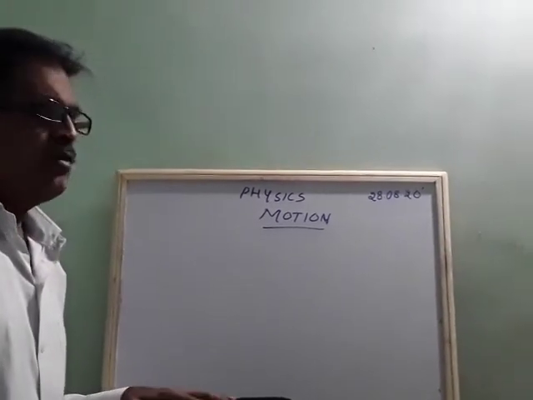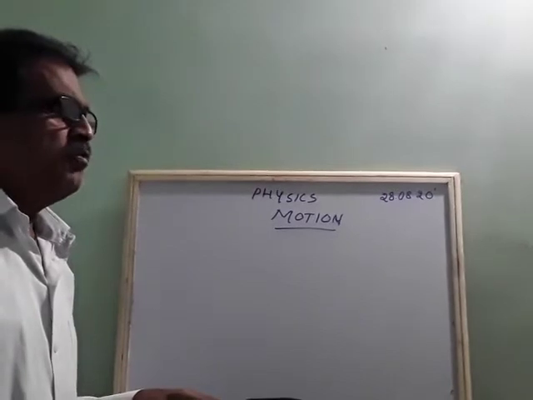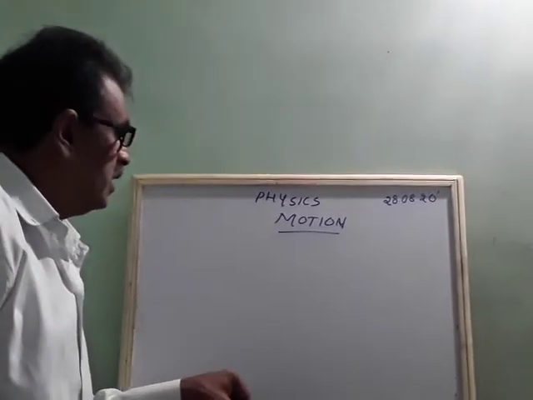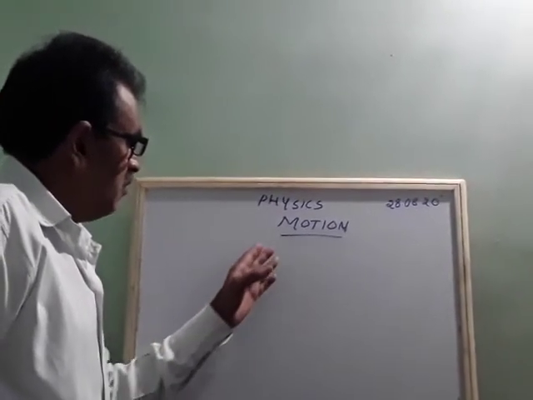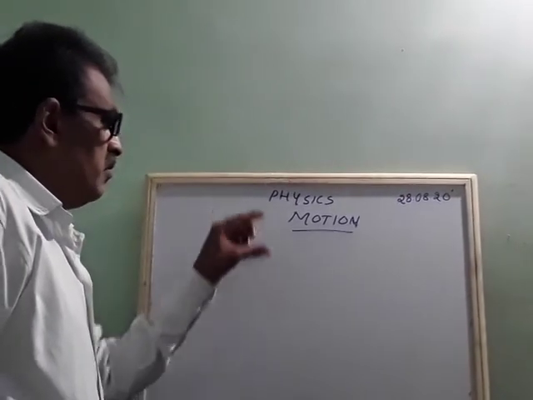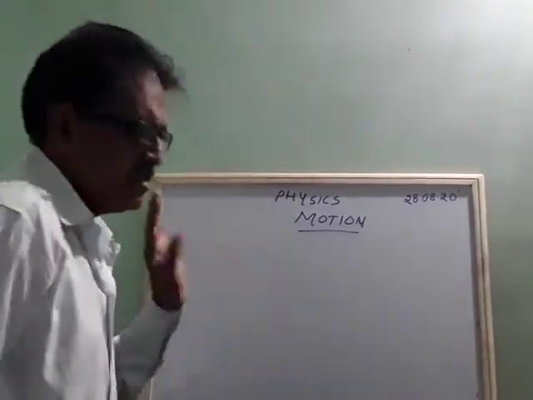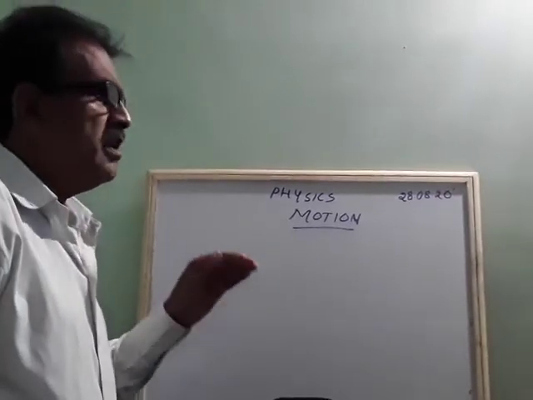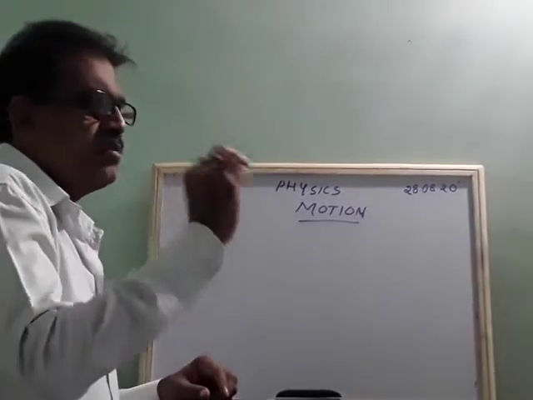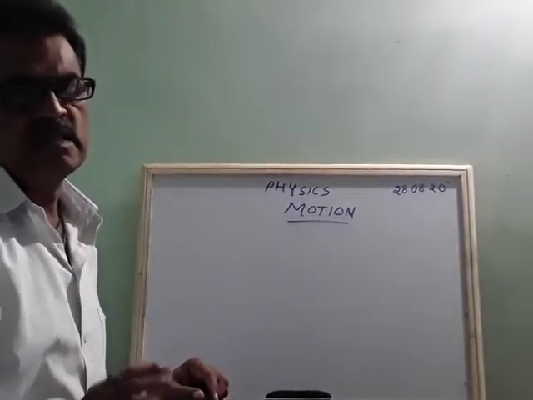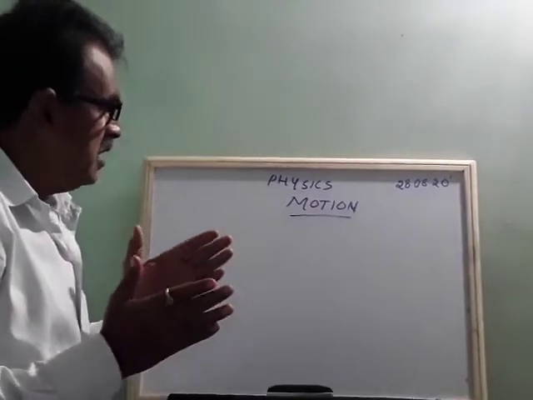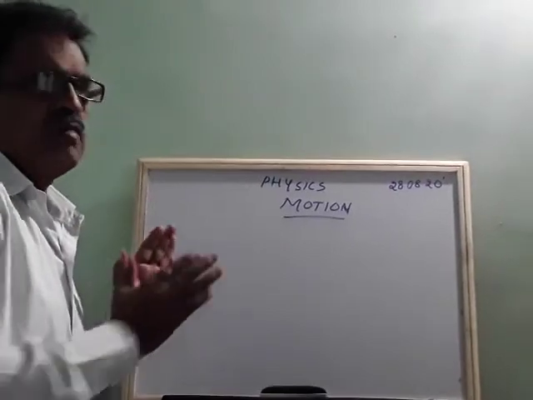Today we will start a chapter called motion. We have already completed the chapter on matter, pure substances and tissues. So what is motion? Here we have two technical terms: motion and rest. Along with that, we are going to study other technical terms: speed, velocity, and acceleration. These are related to the chapter called motion.